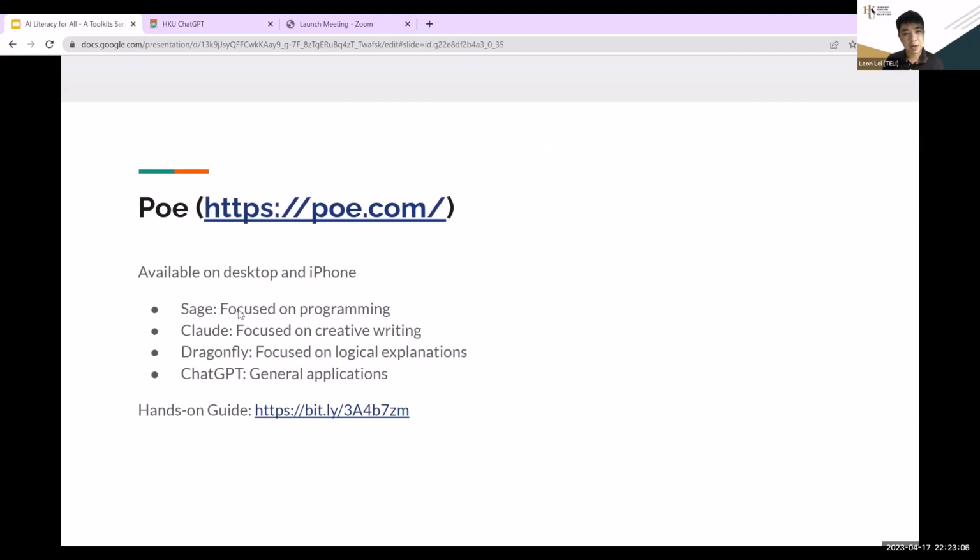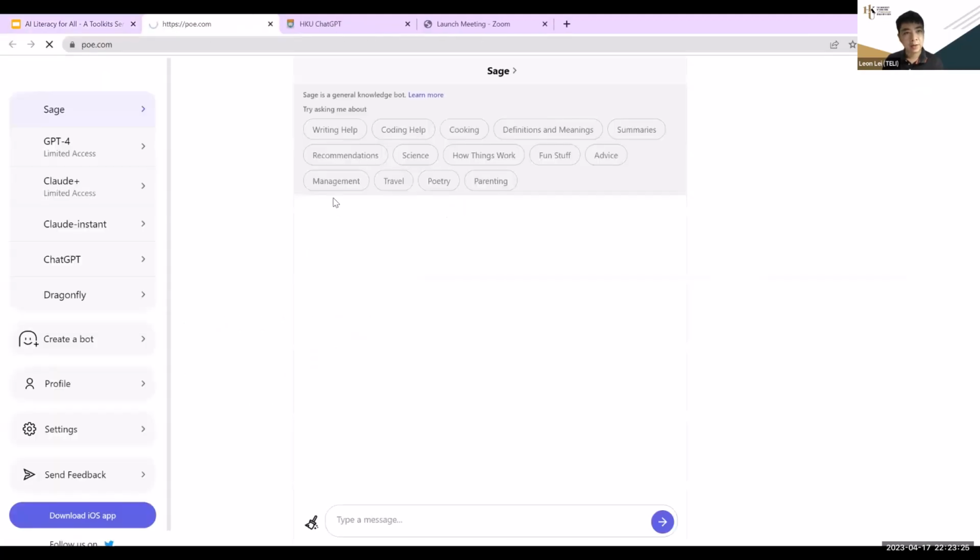And here shows POE.com with several search engines, and we have a hands-on guide. You can try to take a note. ChatGPT is one of them, the more generic one. But if you're more focused on programming or creative writing, you can use other engines. Then we just click it to show you examples. And here shows the results, settings, profile, etc. So it's free to use.